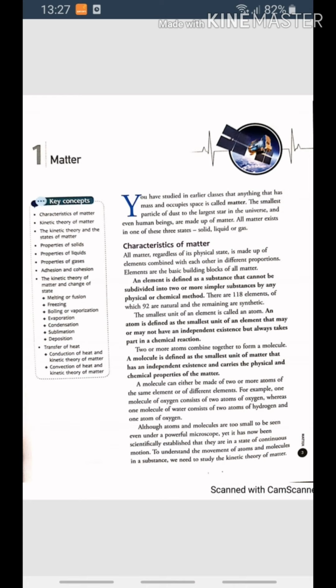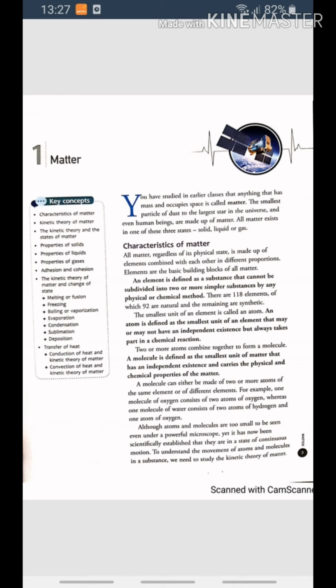On further heating, more solid changes into liquid, but the temperature remains constant. So, the process of conversion of a solid into its liquid state at a particular temperature on heating is called melting or fusion. The temperature at which a solid melts and changes to a liquid is called its melting point.